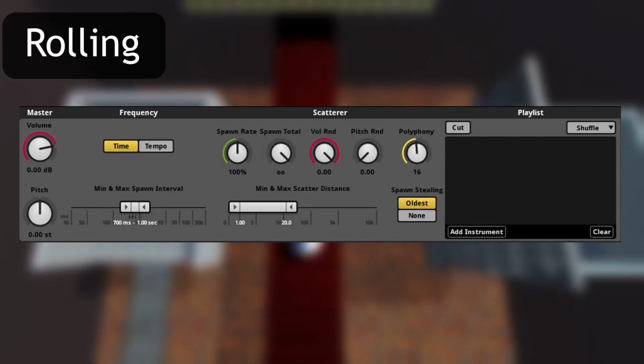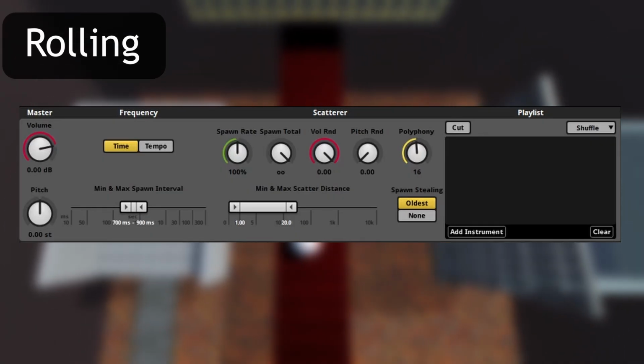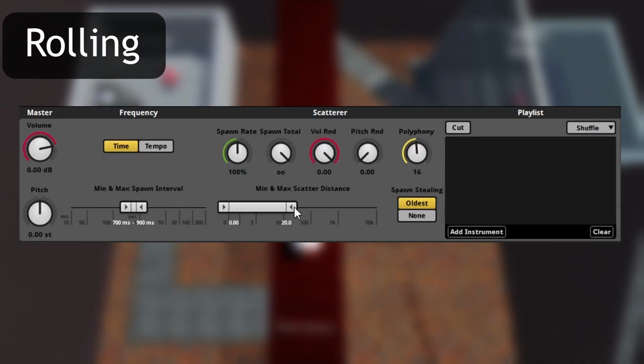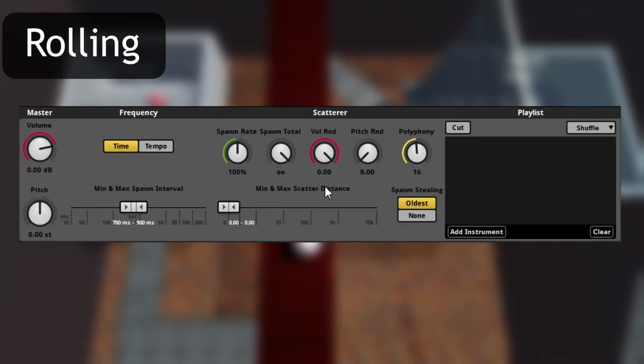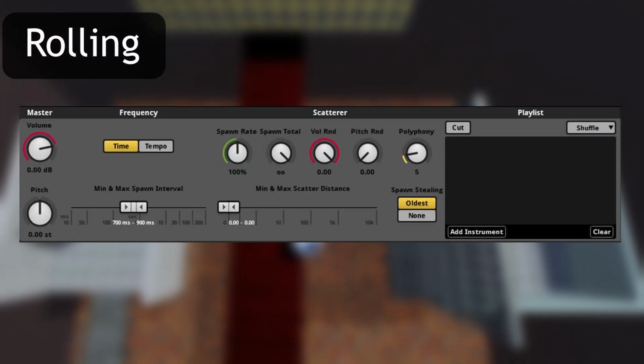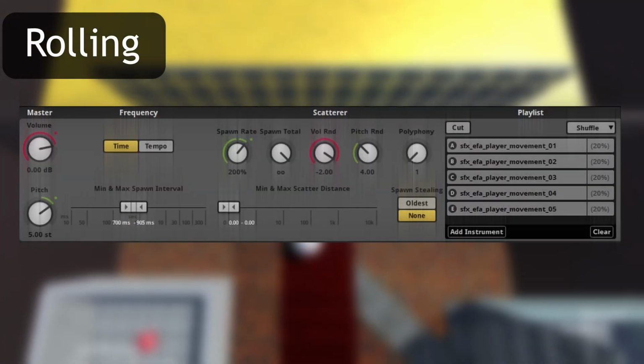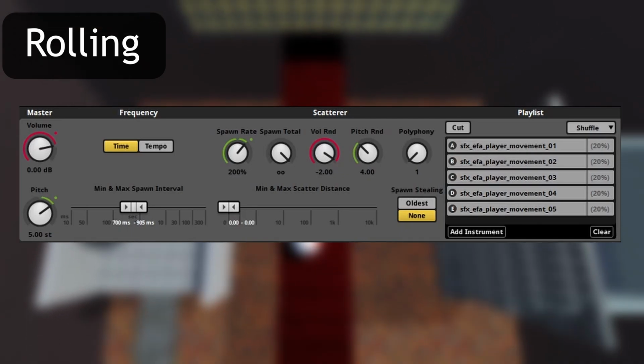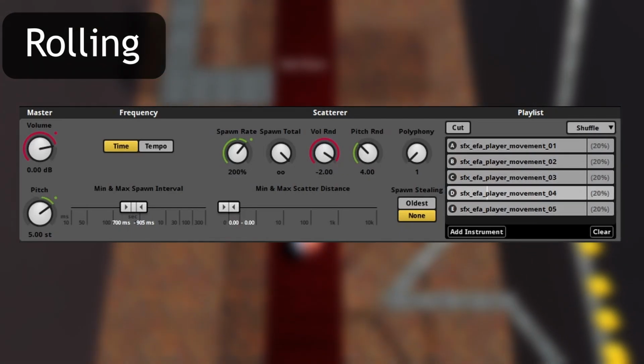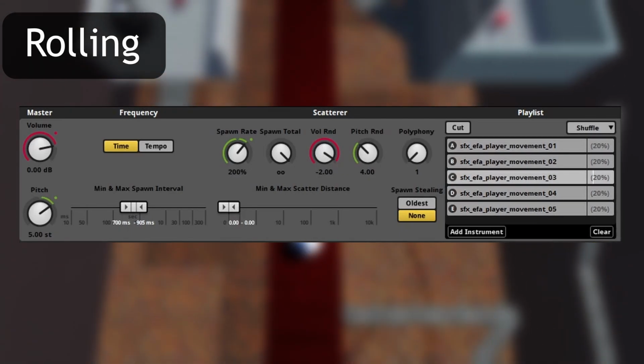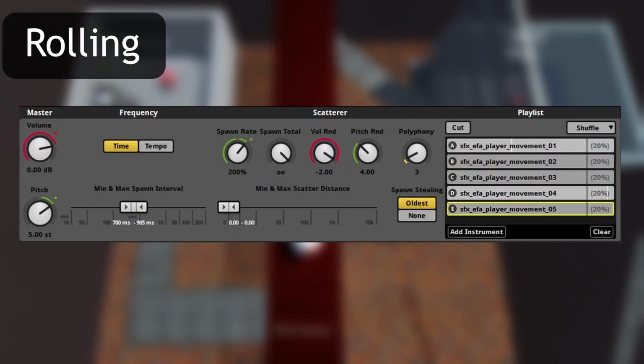I adjusted the spawn interval and ensured the min and max distance were both set to 0 so that the sounds would not be spatialized, as well as activating spawn stealing and reducing the polyphony. This reduces the amount of audio clutter when moving around, and allows the spawn rate changes to take effect immediately instead of waiting for each file to finish.